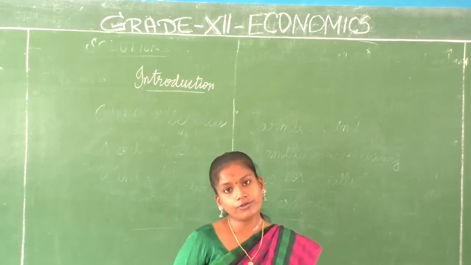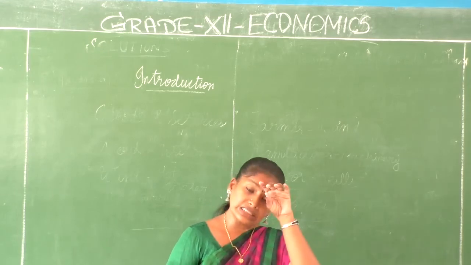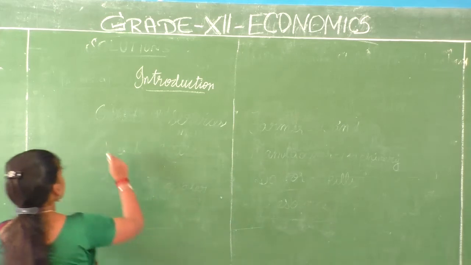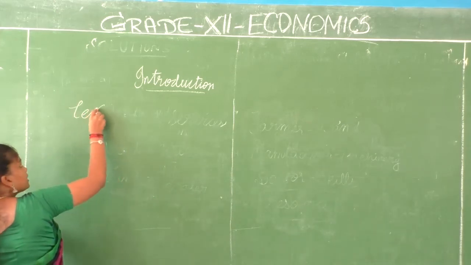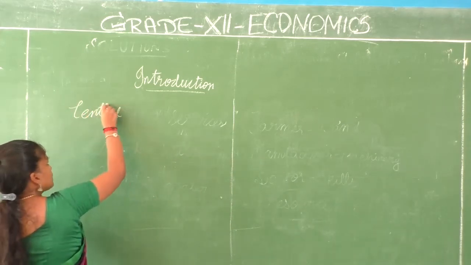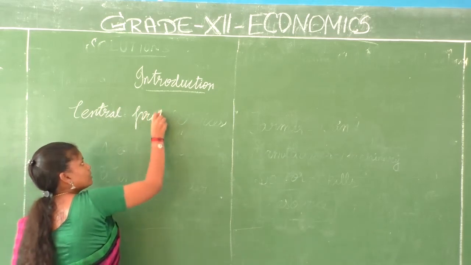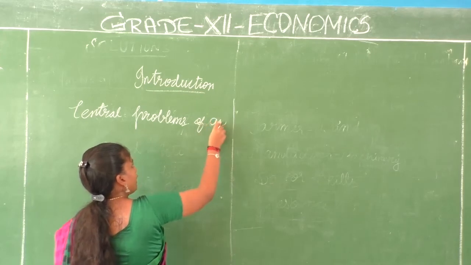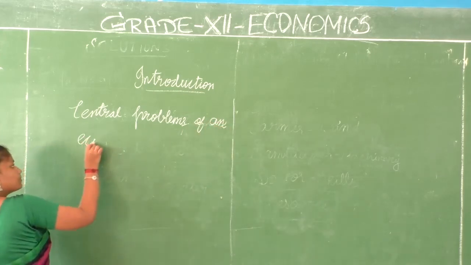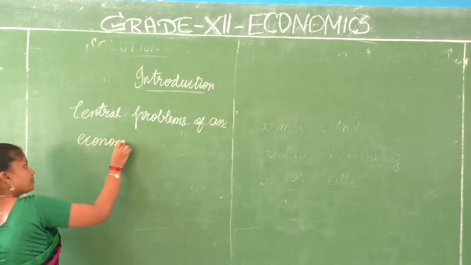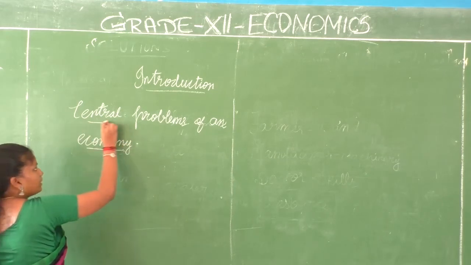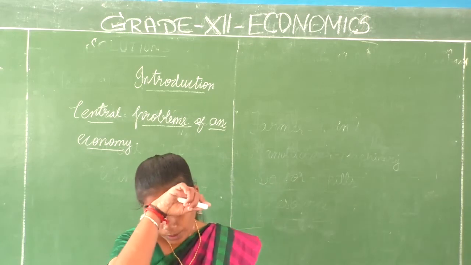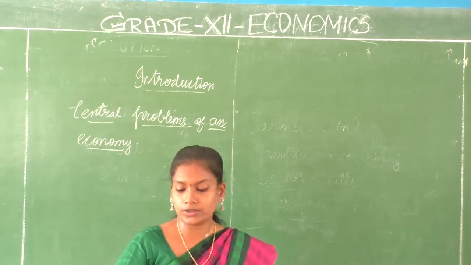So what are we going to do first? We are going to discuss the central problems of an economy. Right. The topic is central problems of an economy. Right. First, what do we mean by economic activities?